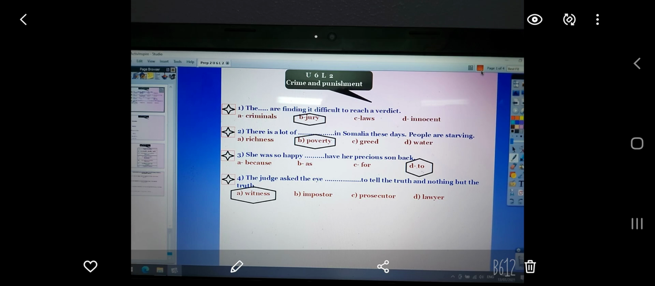Number 2, there is a lot of poverty in Somalia these days. People are starving. Starving means very hungry. So the right answer is poverty. Number 3, she was so happy to have her precious son back. So the right answer is she was happy to have.